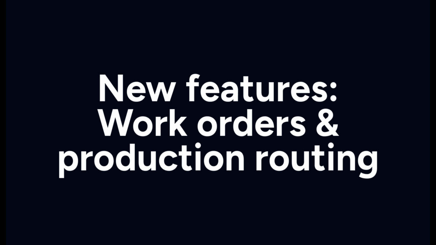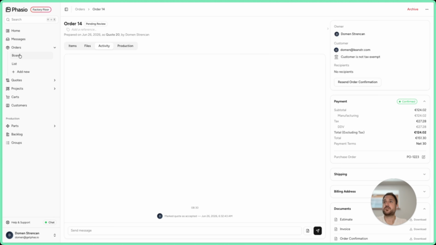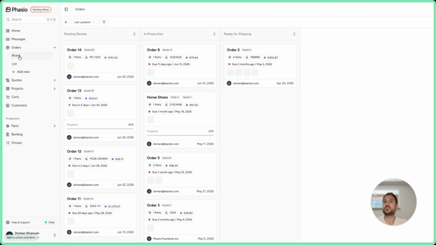Okay, so now let's go into the orders. I want to show you something that we did. On the Kanban view, where you have the order columns as you set them, we have changed a bit how the work orders are created. I can do it in two simple ways.